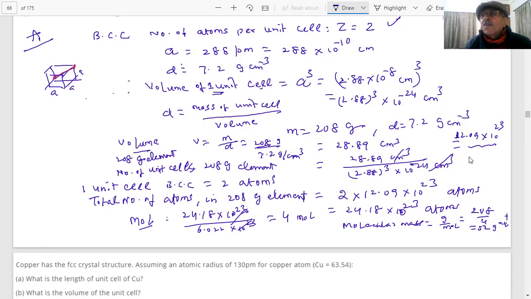There are several parameters, so any of these can be calculated. Even this is used for calculation of the molar mass, and for the calculation of Avogadro's number. That is why it is important.